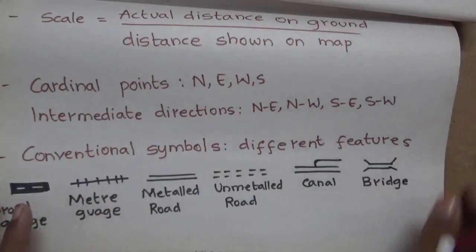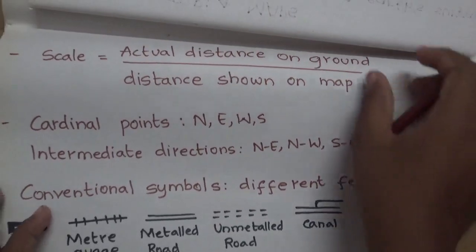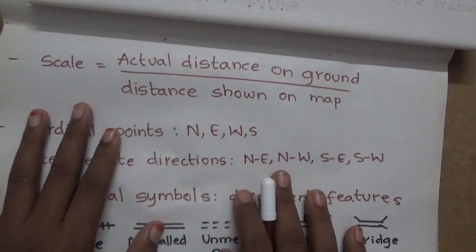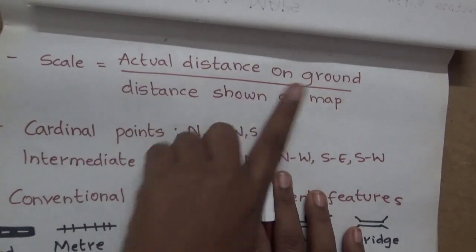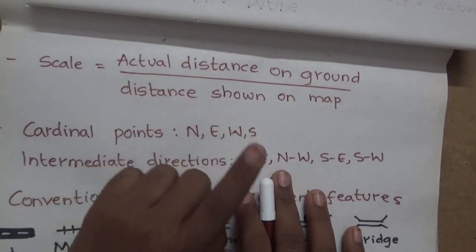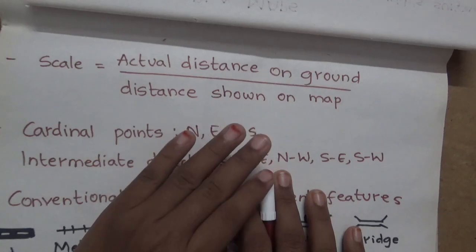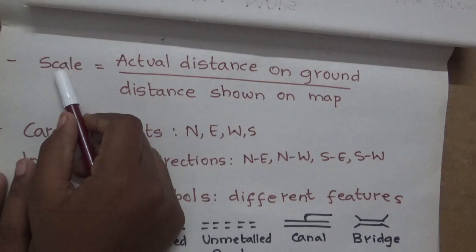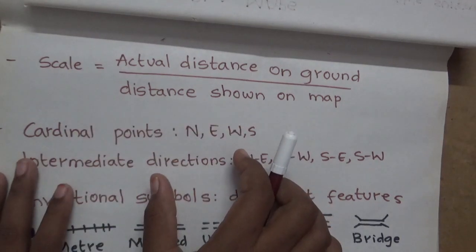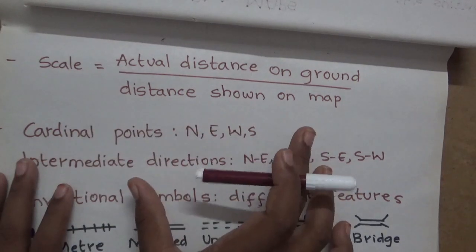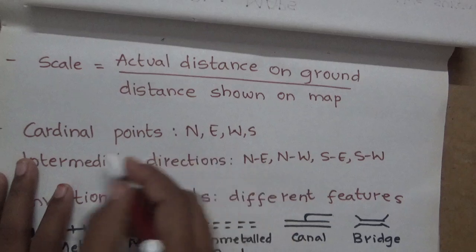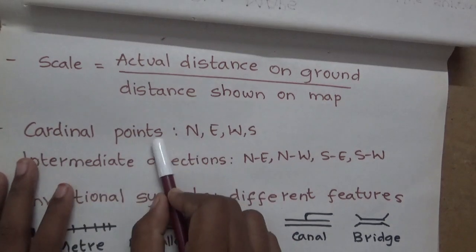And now we use a scale on a map, right? The scale is the actual distance on the ground versus the distance shown on the map. Is that clear? That means this scale is like the original distance, or the main aspect, which is not disturbed.